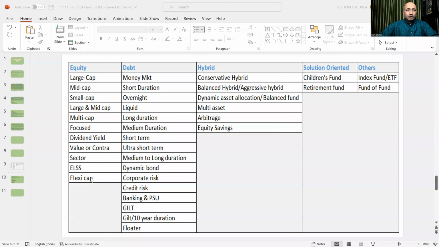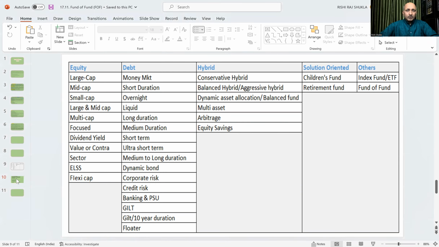In this series of simplifying and categorization of mutual funds, today we'll discuss fund of fund. So let us share our screen. Here we can see we have already seen equity funds, 11 types, then debt funds, 16 types, then hybrid funds, and we have already discussed index fund, retirement fund, and children's fund. Now, the last leg is fund of fund.